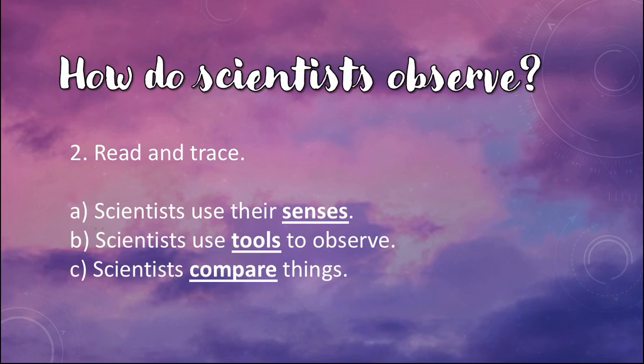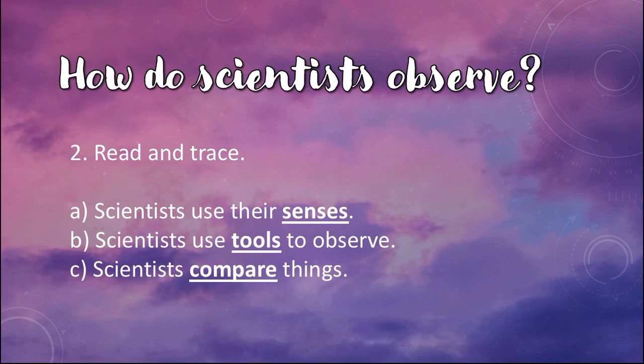Now, how do scientists observe? You have to read and trace. This is from the review page. Scientists use their senses. How do scientists observe? By using their senses. Scientists use tools to observe. They have tools like the magnifying glass we have been studying about, or maybe a ruler for measuring, or a balance for measuring goods or anything.